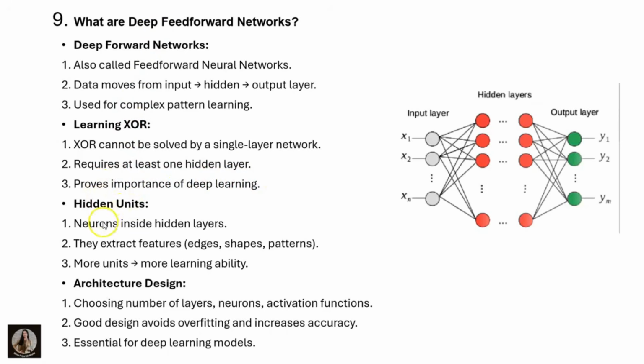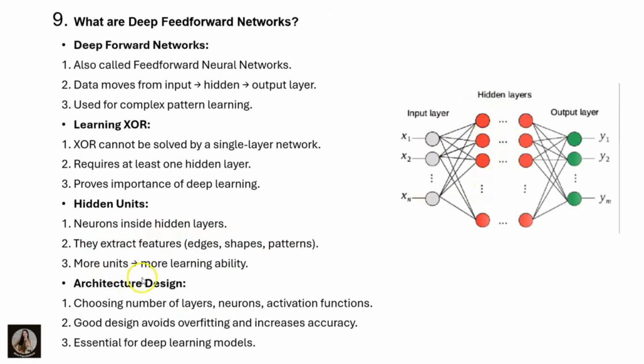And hidden units are the neurons inside the hidden layer. They extract features, that is edges, shapes and patterns. The more units, the more learning ability. If there are more units inside the hidden layers, the learning ability is also more.